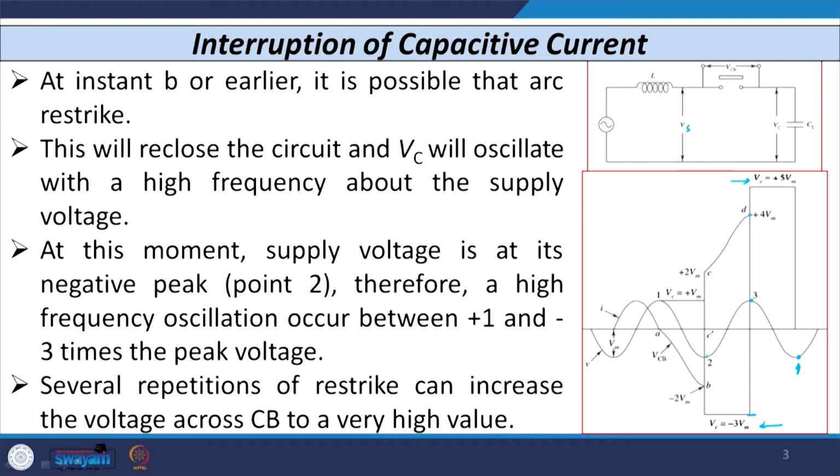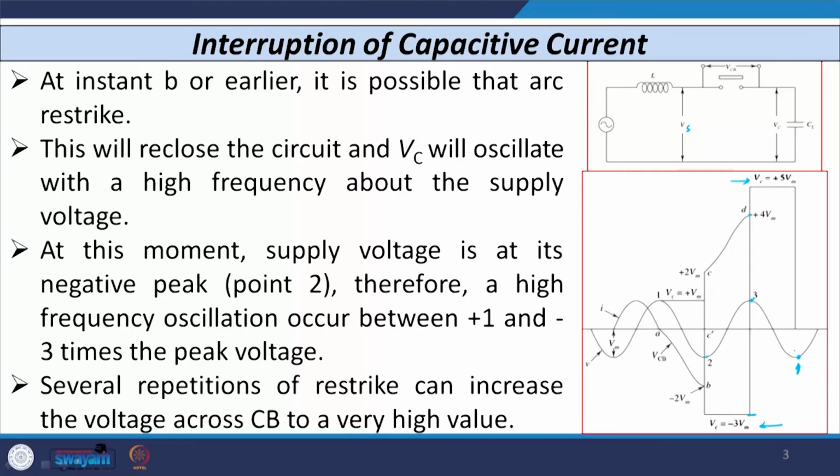So, as you move from 0.2 to 0.3, this is also one half cycle, 0.3 to 0.4 again half cycle. So, the voltage becomes doubled, but practically, as the resistance of the source as well as the line also comes into the picture, this value is not exactly double, it is lower than that value. After several repetitions, restrike can increase the voltage.